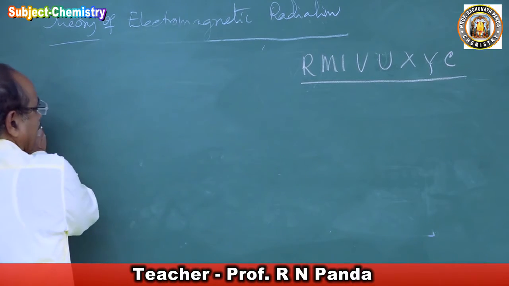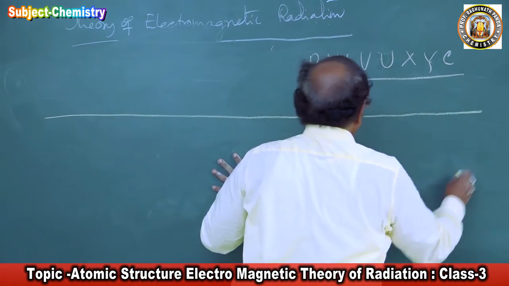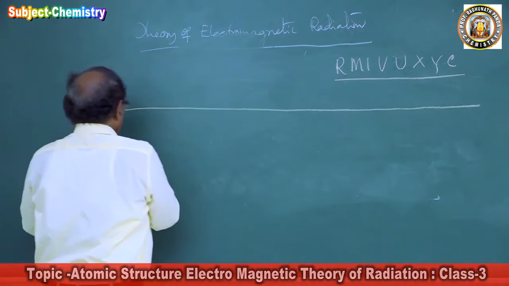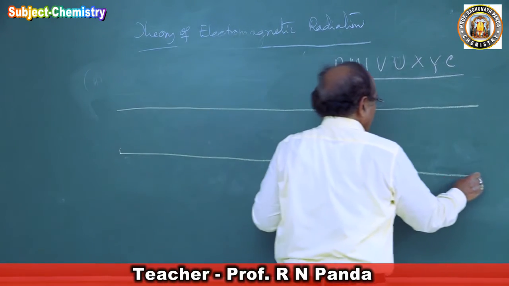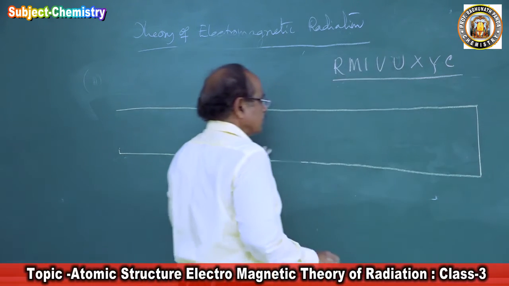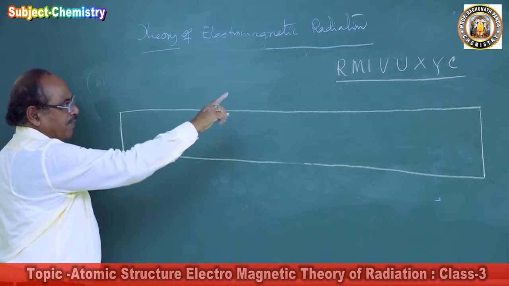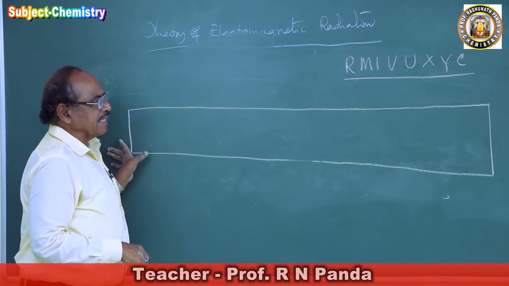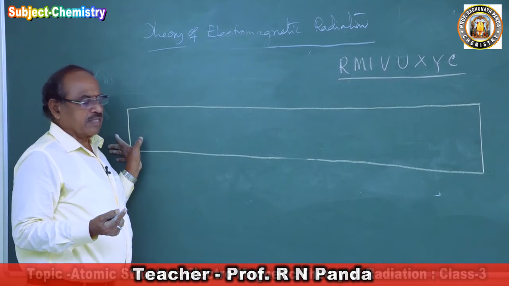All these are arranged in the decreasing order of wavelength or increasing order of frequency.